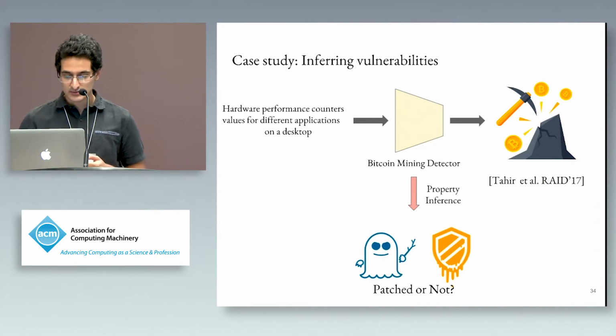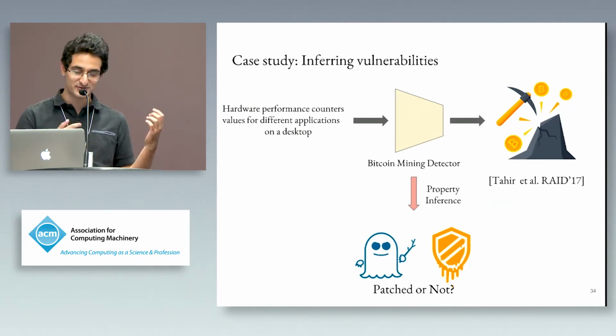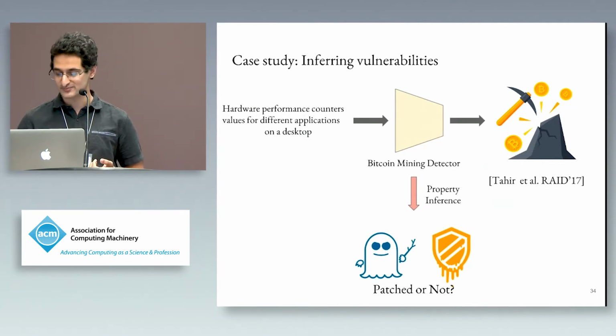So let's look at how well this works, and this is also a tougher problem because the patch itself affects your counter values in very intricate ways. There are machine learning classifiers that figure out whether there's a patch or not just by looking at the counters. We instead are looking at the classifier that was trained on those counters to infer whether there's a patch or not. So that's interesting.